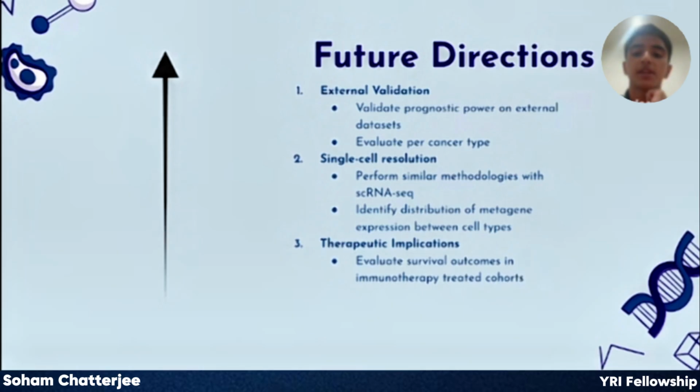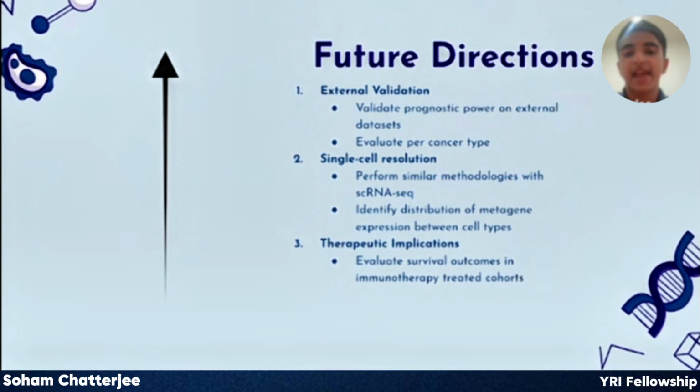So for the next steps, the main priority is to validate the survival associations on independent RNA sequencing datasets. Furthermore, this project evaluated the metagenes across over 30 different cancer types, but targeted analysis of the metagenes in specific cancer types should be performed to understand how their impact will differ across certain cancer types.